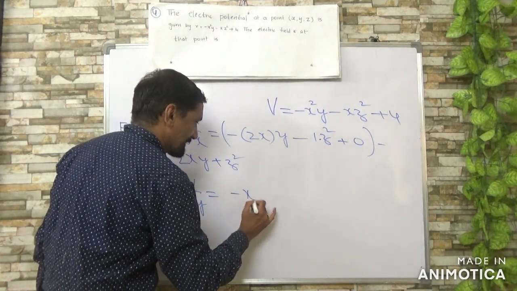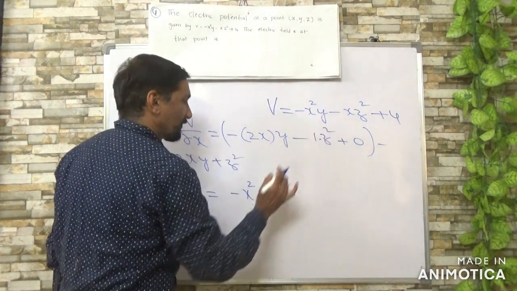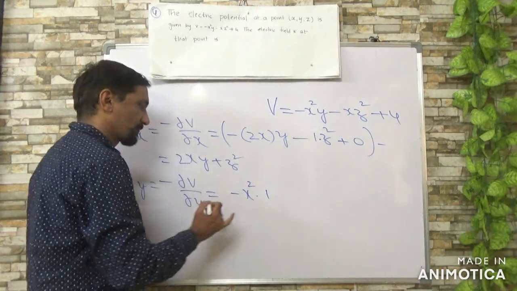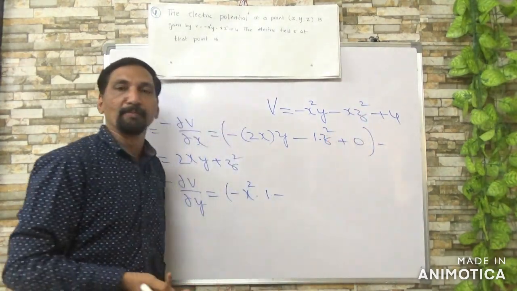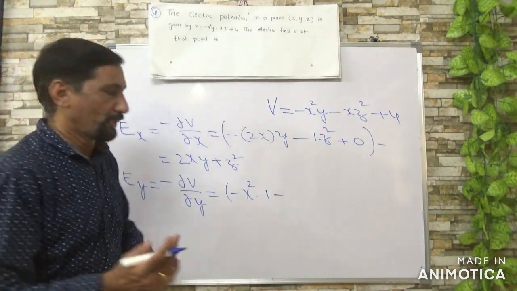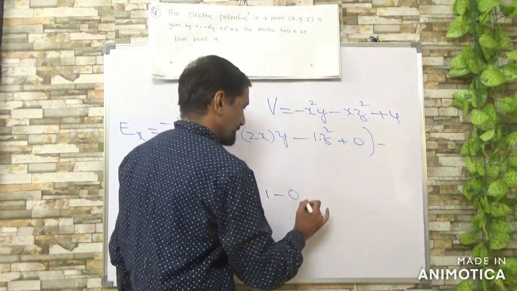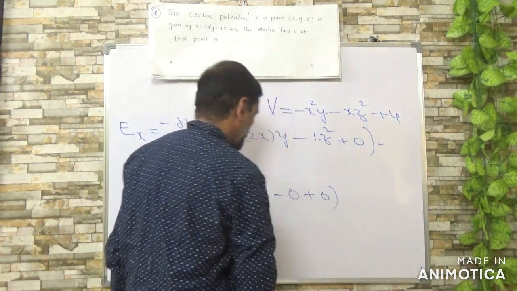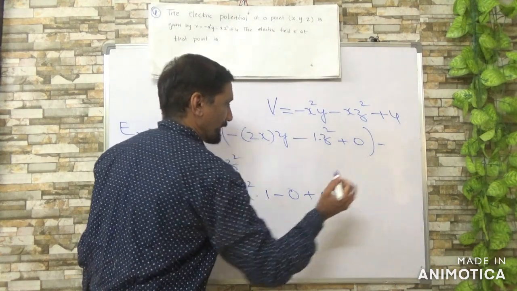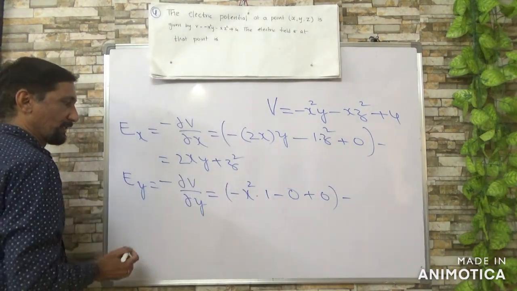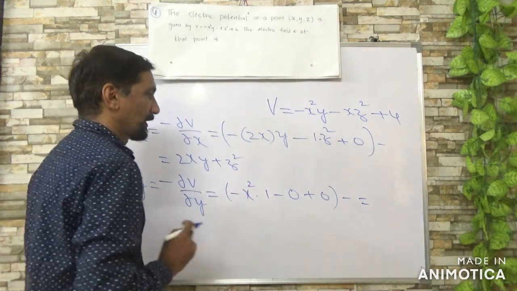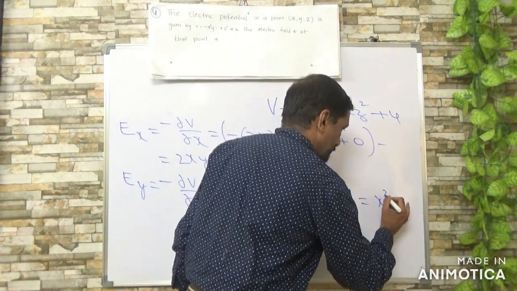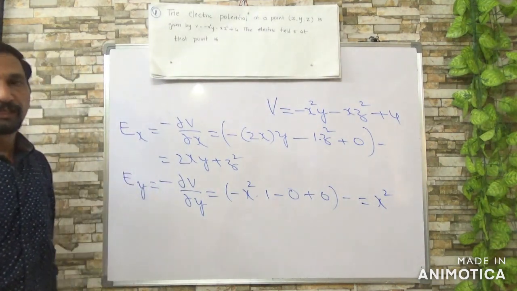So minus x square into the differential value of y, which is 1, minus, over here there is no y term, so it is treated as a constant, with differential value 0. Multiplied by minus, you get minus into minus plus, so x square.